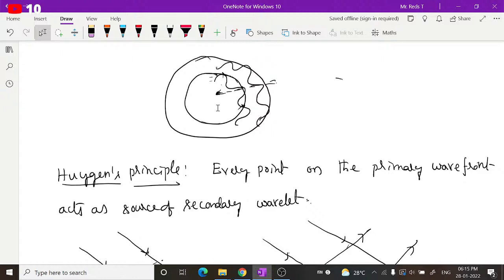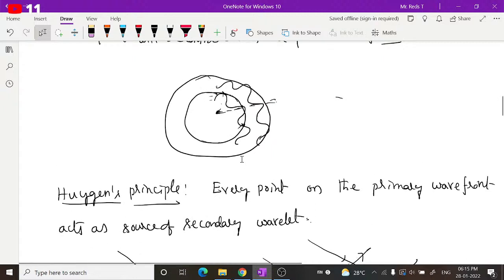Once again, if you drop another stone, the water waves mix up and give some points of maximum and minimum amplitude. During this observation, you can see some smaller waves also produced due to the mixing of waves traveling in different directions.